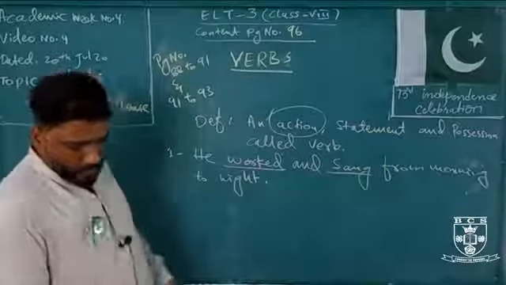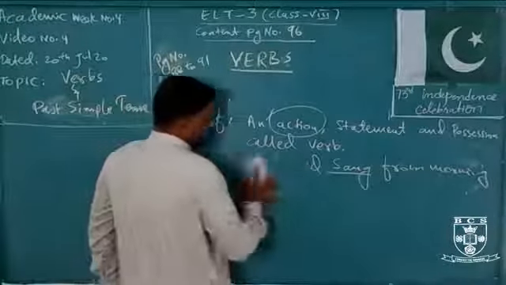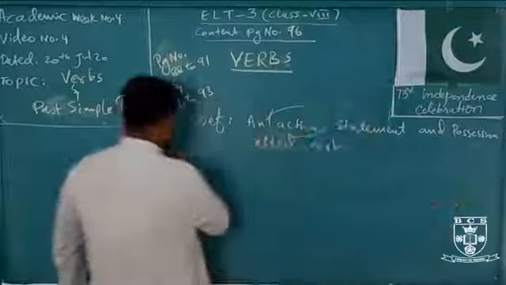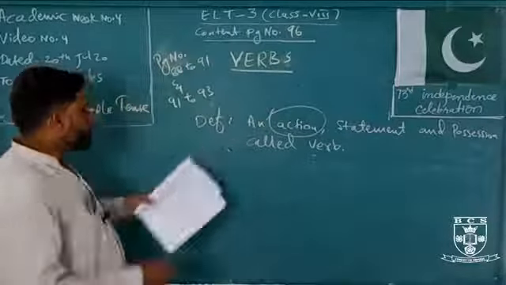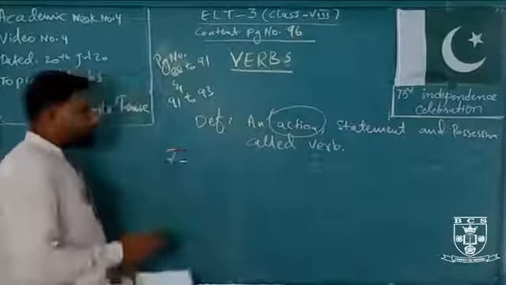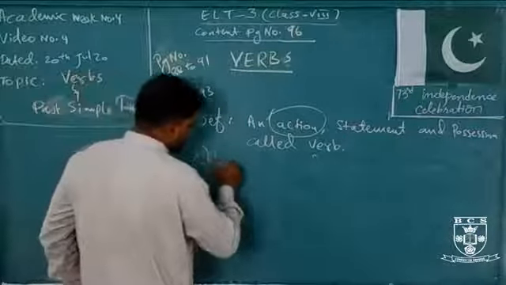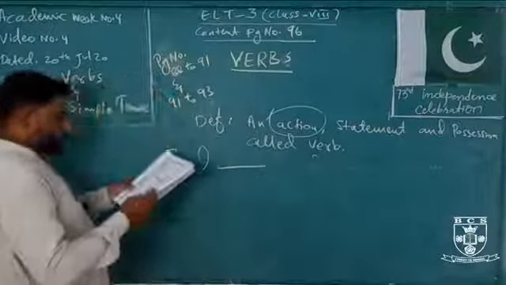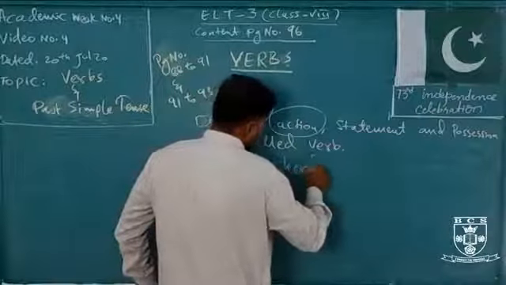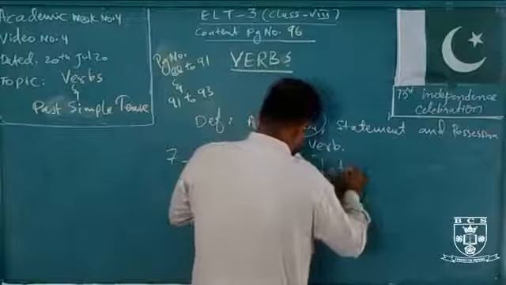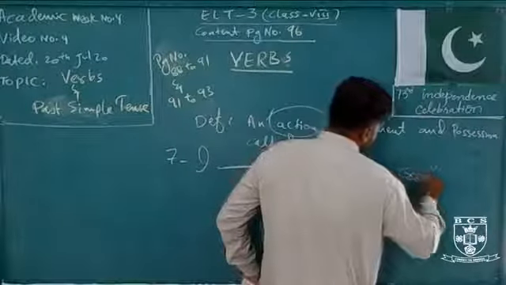Then exercise number 5, you can see, like, insert verb in the following sentences. Okay, here easily you can do as well. I will give you the idea that you can easily solve this exercise. Okay, let's take question number 7. Question number 7 is there. What question number 7? I dash chocolate ice cream.